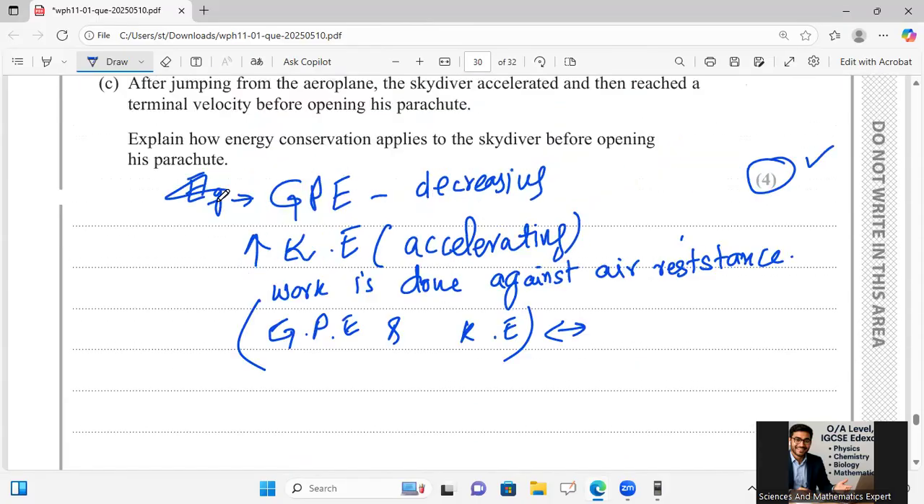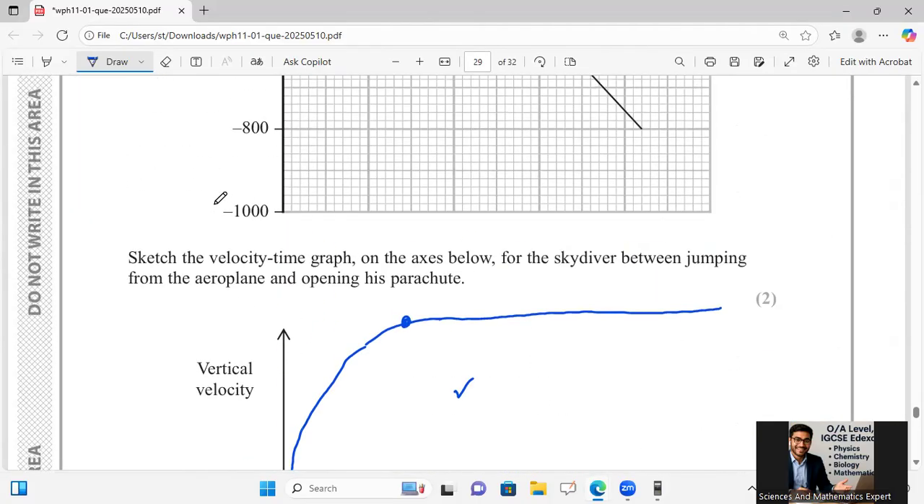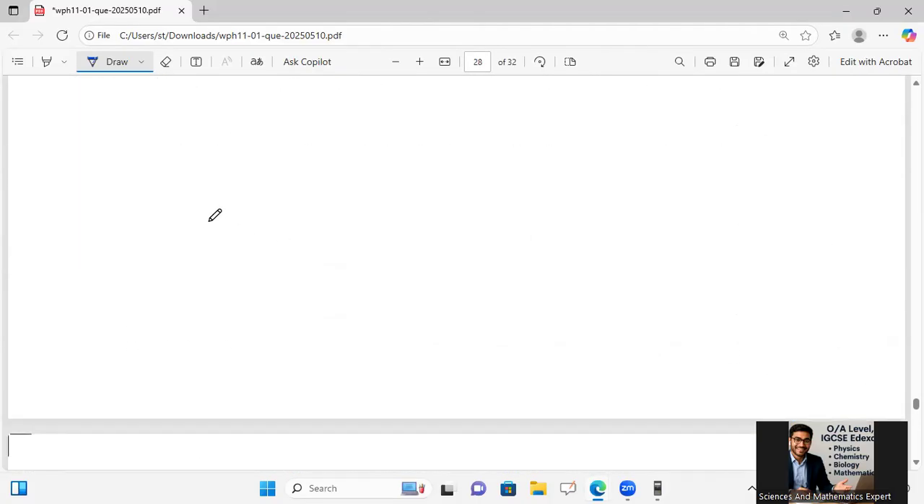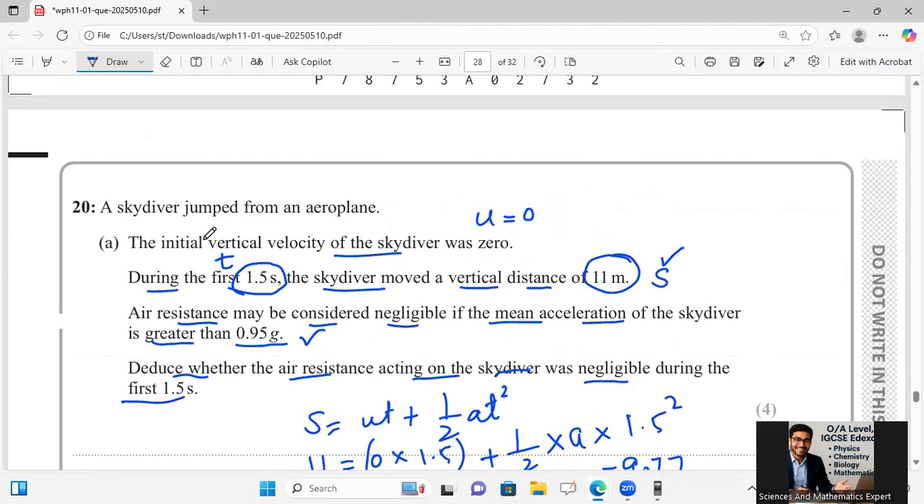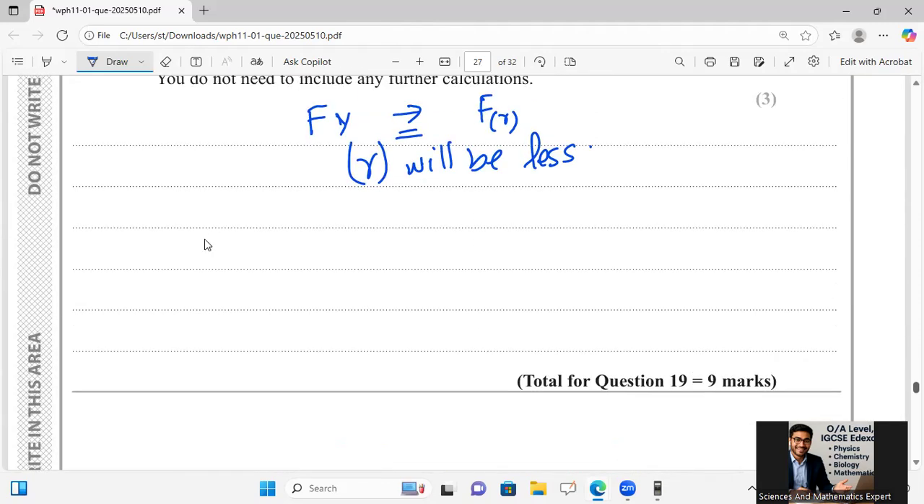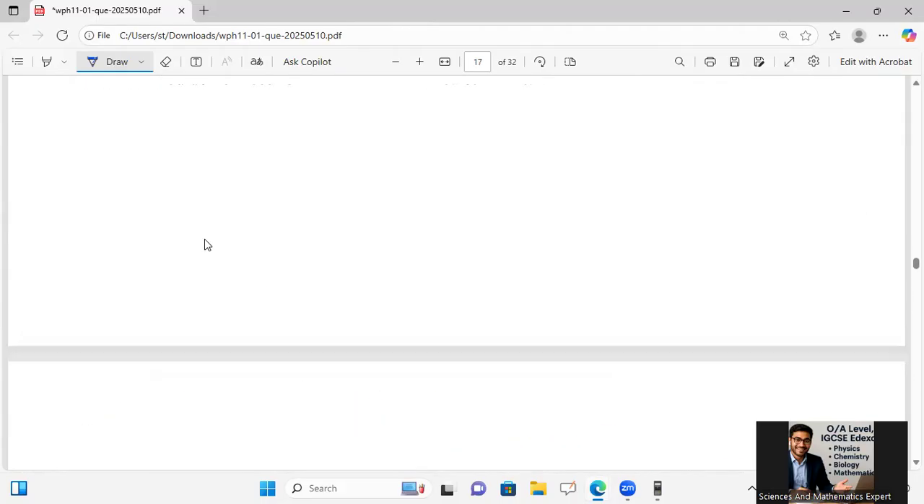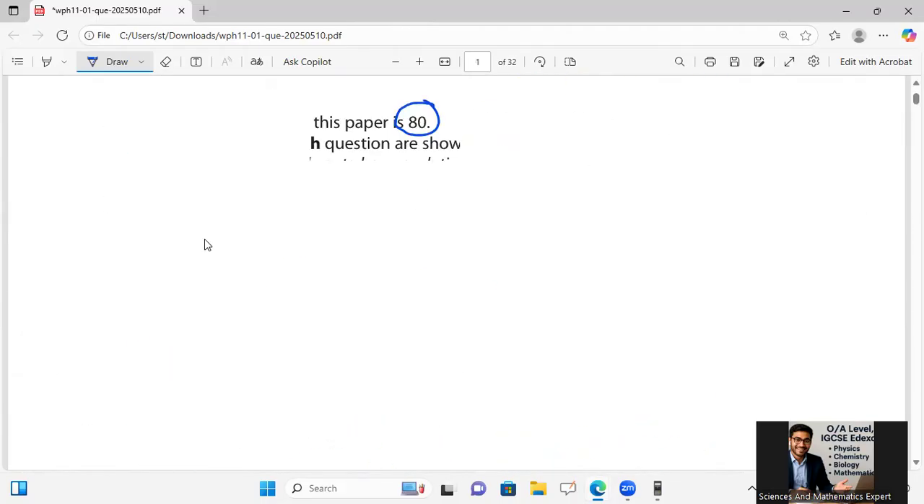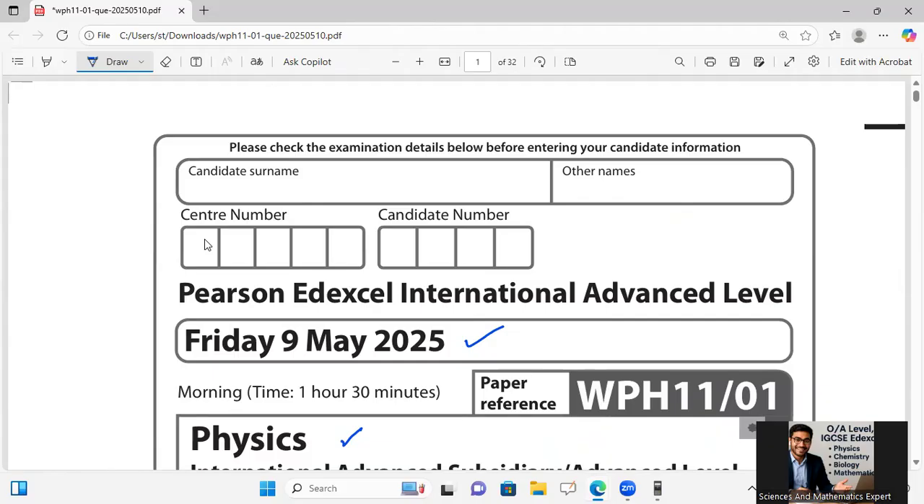This was our whole topic of this paper, and there were around 20 questions in this paper. 10 were MCQs and 10 were structured questions. And I think you have completely got the solution I tried to explain for you.